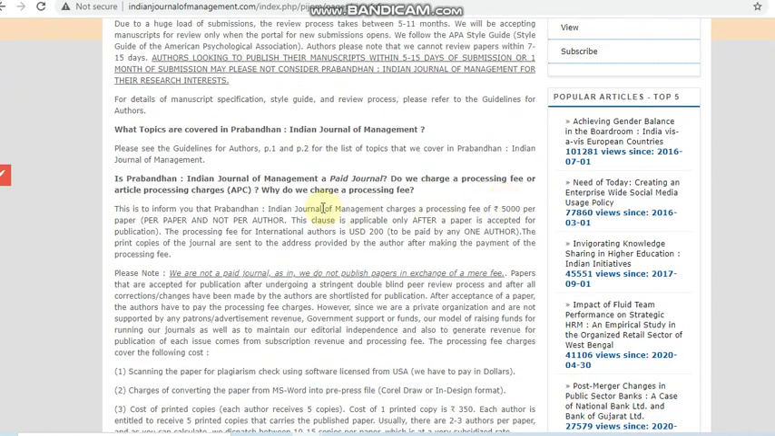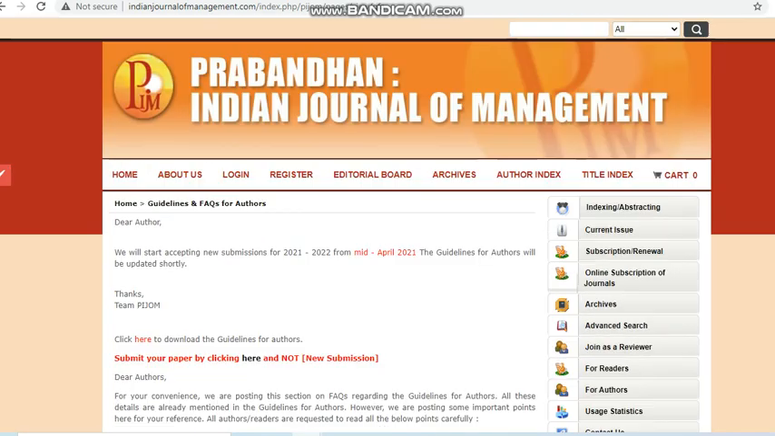Here, Indian Journal of Management charges a publication fee of 5,000 for Indian authors, and this is for the paper and not per author. They have mentioned it, and for other international authors, the amount is in United States dollars, 200. Next, we can see the next journal.